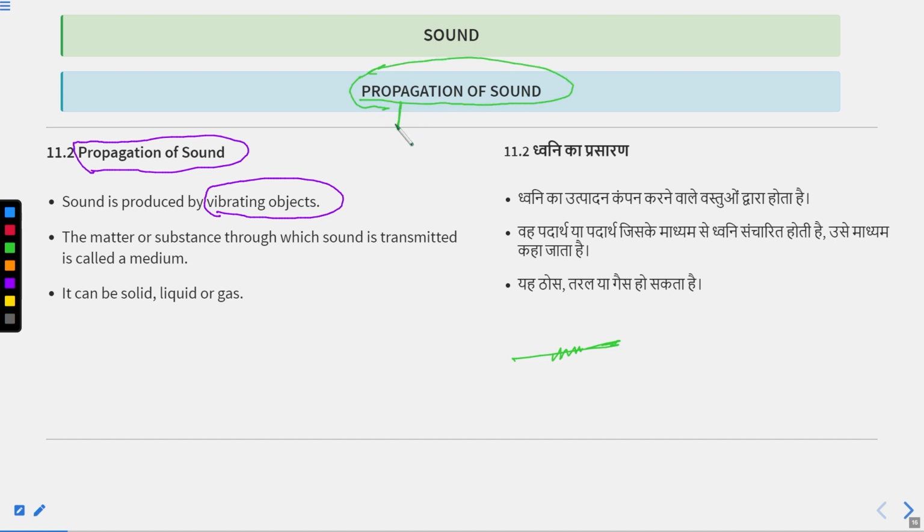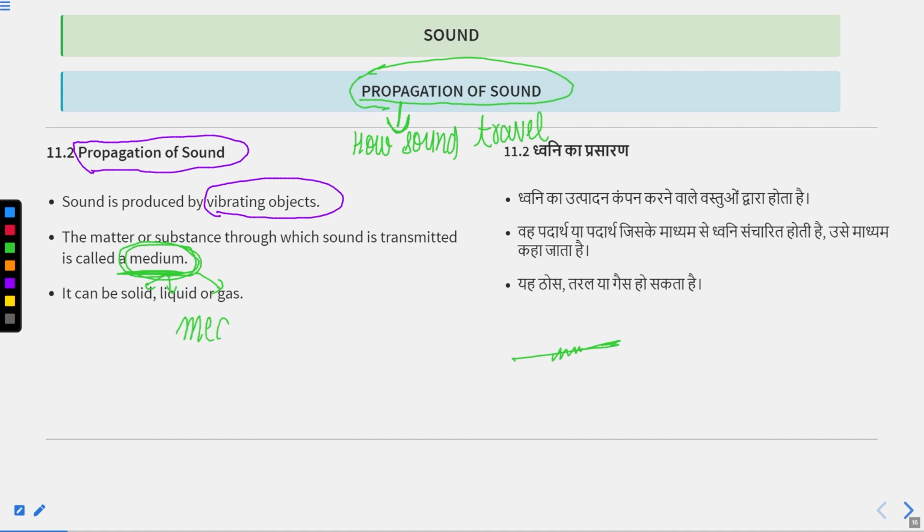Propagation means movement, or how sound travels. Sound always requires a medium to travel. The matter or substance through which the sound is transmitted is called a medium, and a medium can be of three types: solid, liquid, and gas.